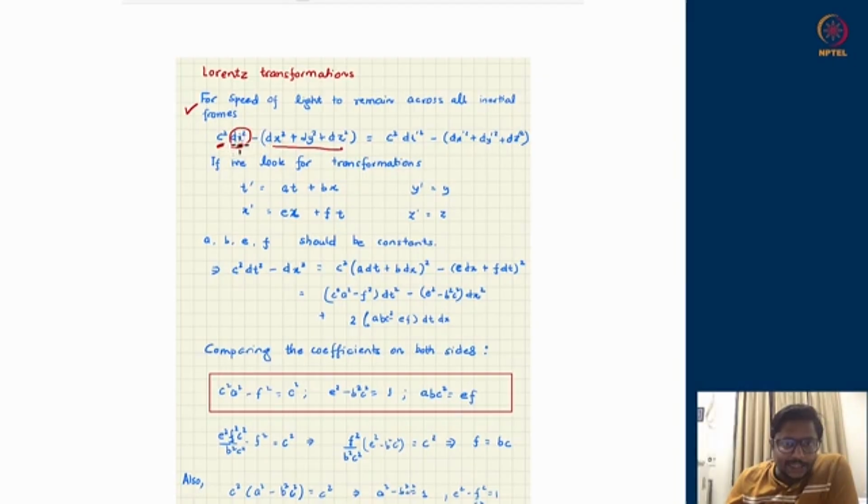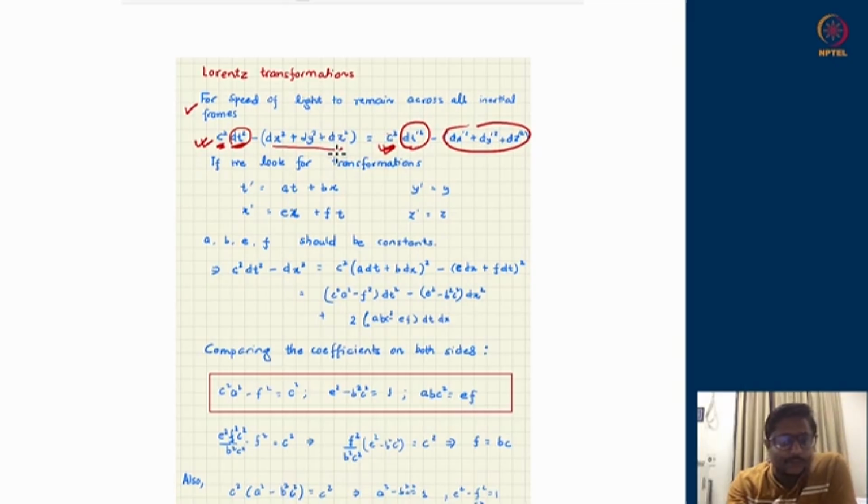So this is the time elapsed times the velocity squared should be the same as the distance traveled squared. And that statement should remain true in all frames. That is a demand, that I will use the same speed of light but with different time intervals and different length intervals as well, but that ratio should remain the same. So this relation should remain true in all inertial frames, and this relation is telling me that the particle is traveling with speed of light c. So I'm not using c prime here, I'm using c, and that is the statement that the speed of light remains the same.